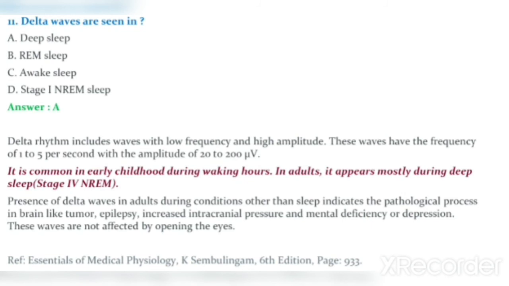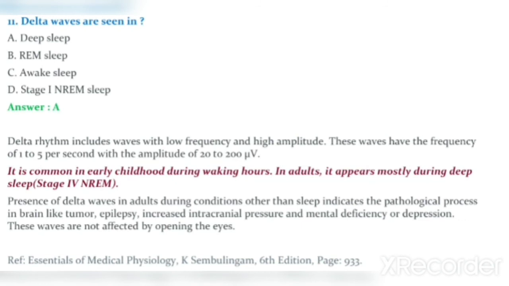Question number 11. Delta waves are seen in option A, deep sleep, option B, REM sleep, option C, awake state, option D, stage 1 NREM sleep. The answer is option A, deep sleep. Delta rhythm includes waves with low frequency and high amplitude.